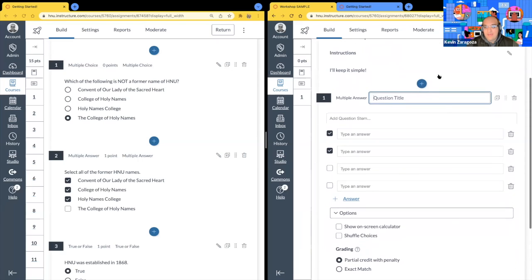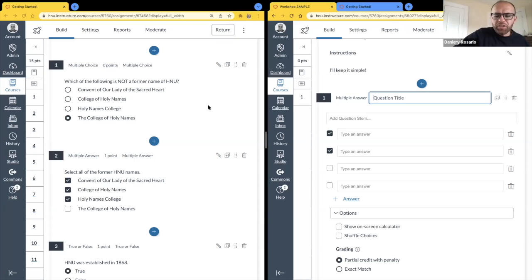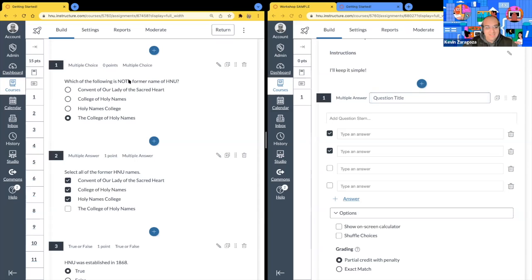It's going to give me a question title and a question stem. And my first instinct, which may be yours as well, where do you think the title or the question goes? Which of the following is not a former name of HNU? Do you feel like it goes in the title or the stem? Question to the crowd. What does your gut tell you? Question title is what my gut would say. Right, and mine did too. However, let's go ahead and clarify that for now.